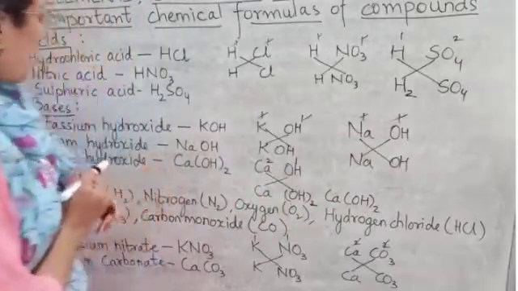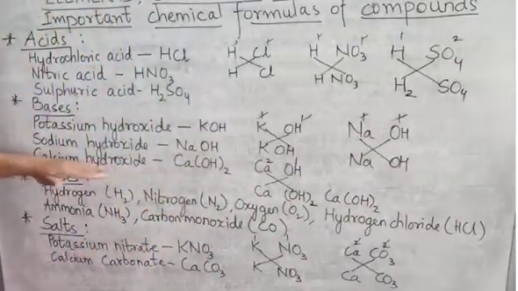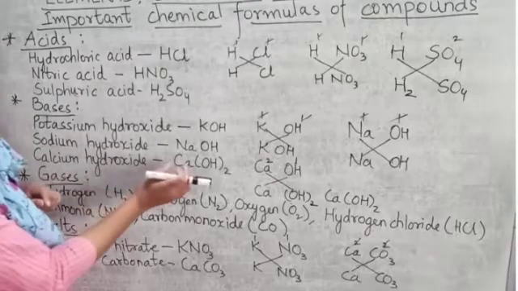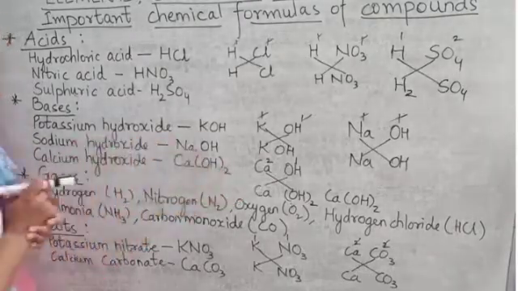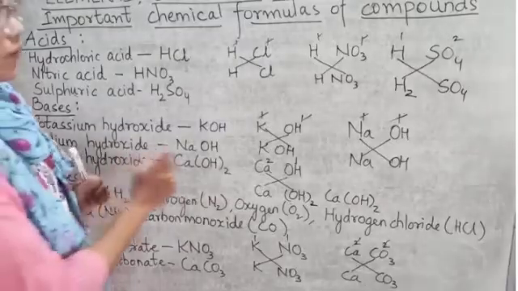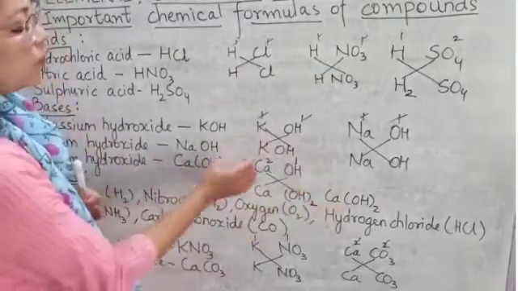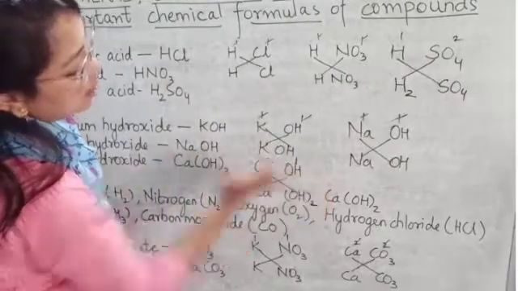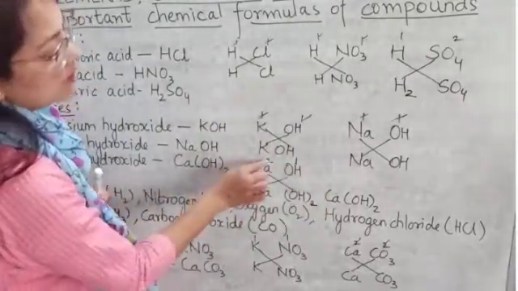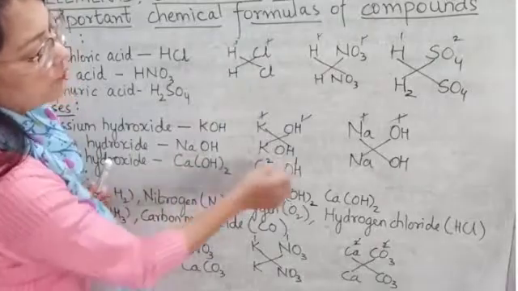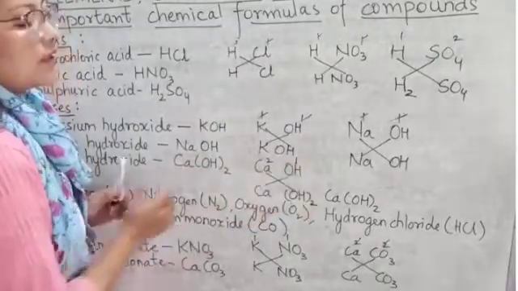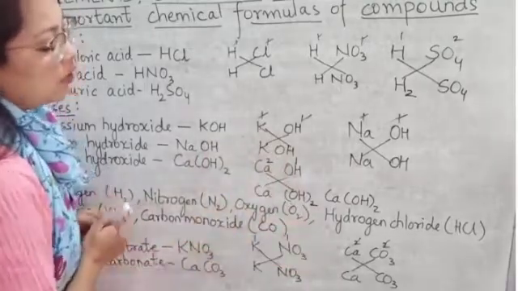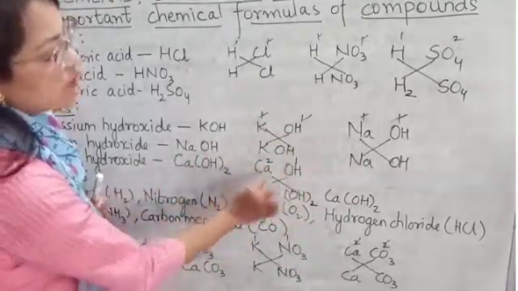Then comes calcium hydroxide. The third base is calcium hydroxide and the chemical formula is CaOH2. For writing a chemical formula, first we write the symbols. So Ca here, hydroxide here. Now the valency of Ca is 2 while the valency of hydroxide is 1. We cannot cancel them because their valencies are different. So we are going to interchange their valencies.